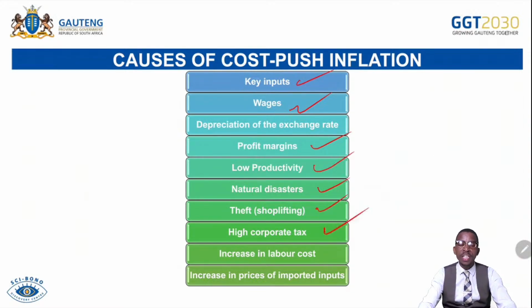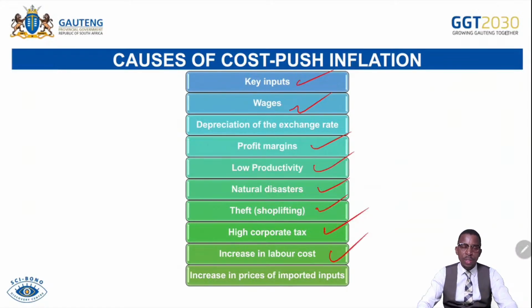High corporate tax. If ever the company tax or the tax for businesses is too high, that increases the cost of production for businesses. As the cost of production for businesses increases, what do they do to maintain their profits? They offset that burden of the cost of tax to the consumer by increasing their selling prices.